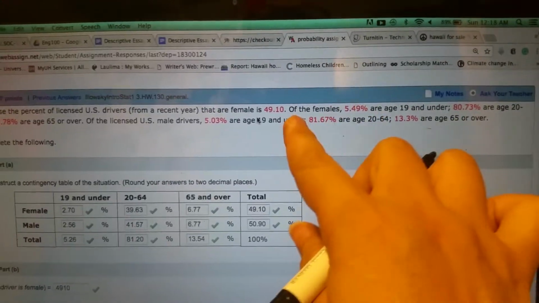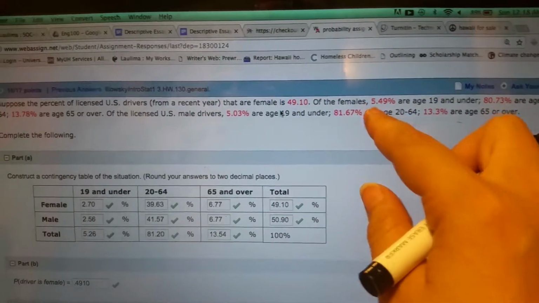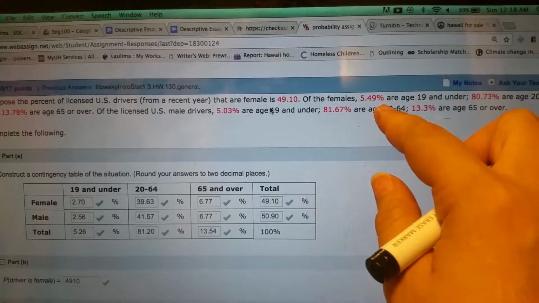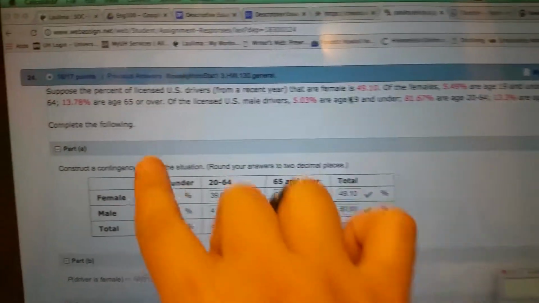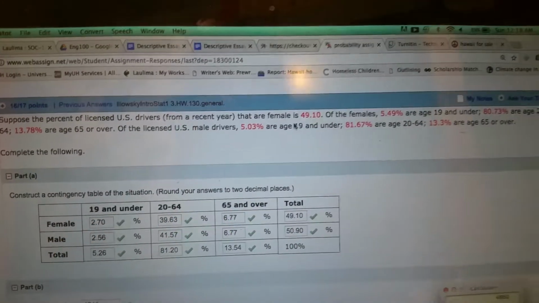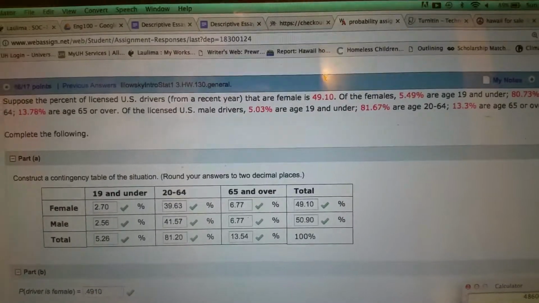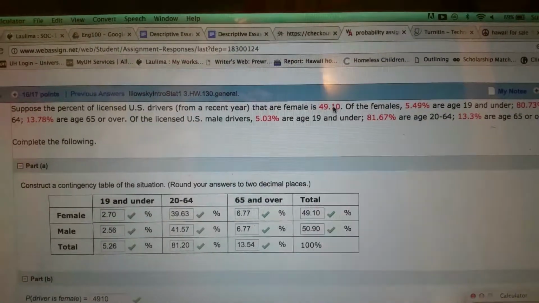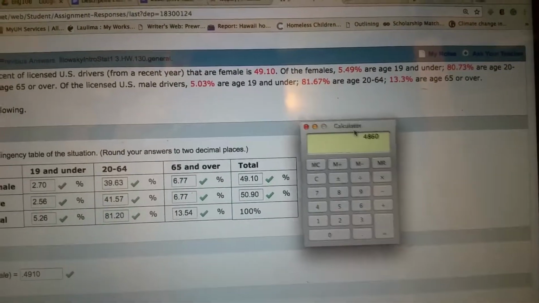These totals here, of the females, of that 49.10%, 5.49% of that total is 19 and under. So we can't put 5.49%, that would be wrong. We have to find out what that would be. What percentage is that from this? Okay, so let's do this.